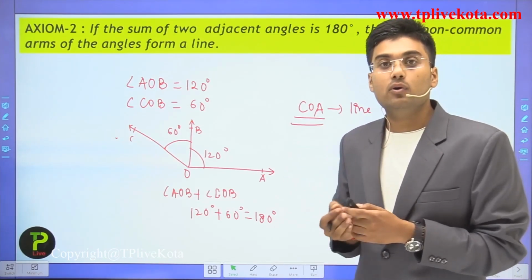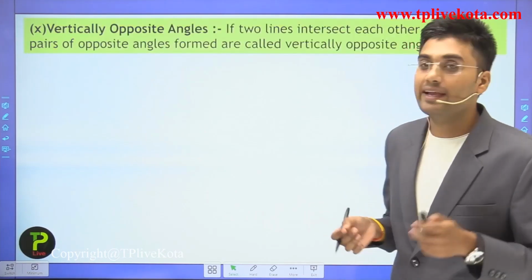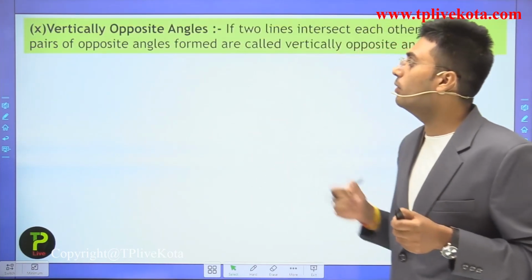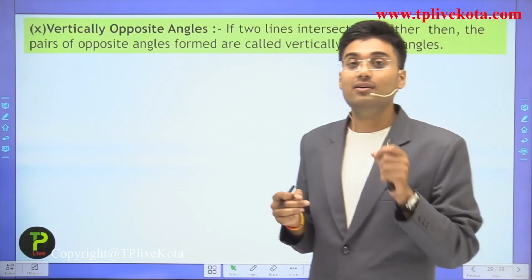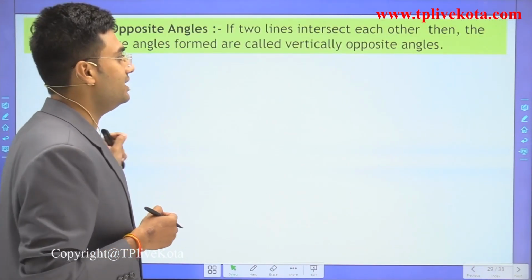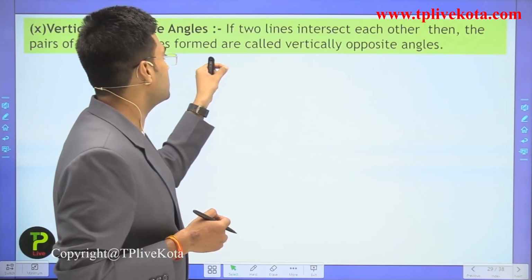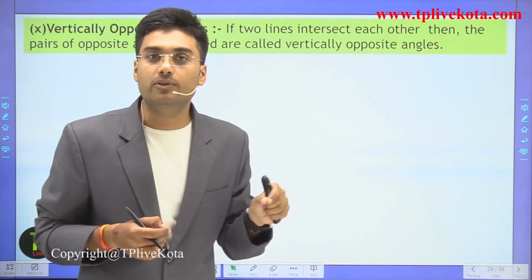After this axiom, let's discuss the next type of angle, and the next type of angle is vertically opposite angle. What is the vertically opposite angle? If two lines intersect each other, then the pair of opposite angles formed are called vertically opposite angles.